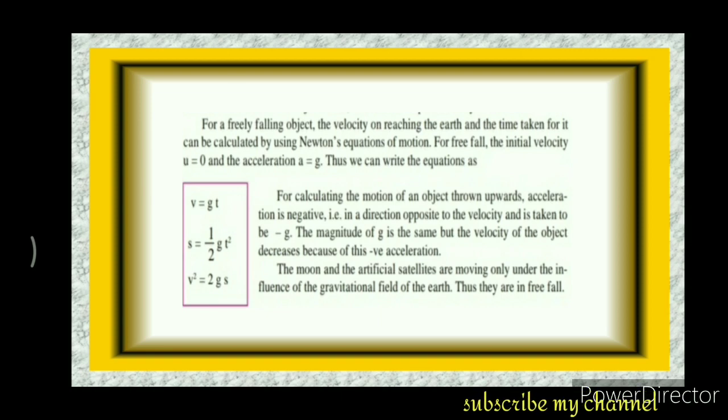For calculating the motion of an object thrown upward, acceleration is negative, that is, in a direction opposite to the velocity, and is taken to be minus g. The magnitude of g is the same, but the velocity of the object decreases because of the negative acceleration.